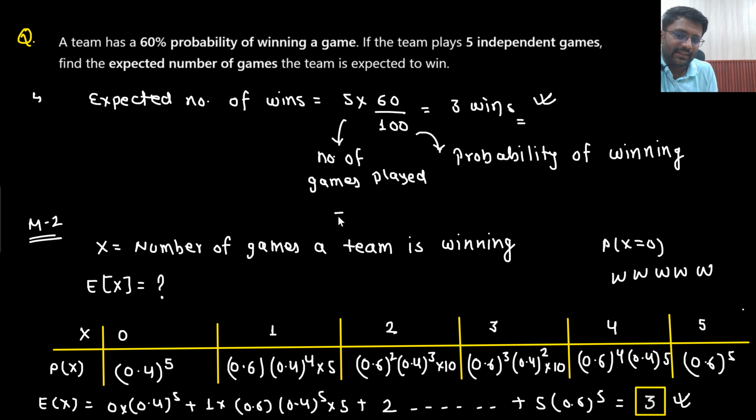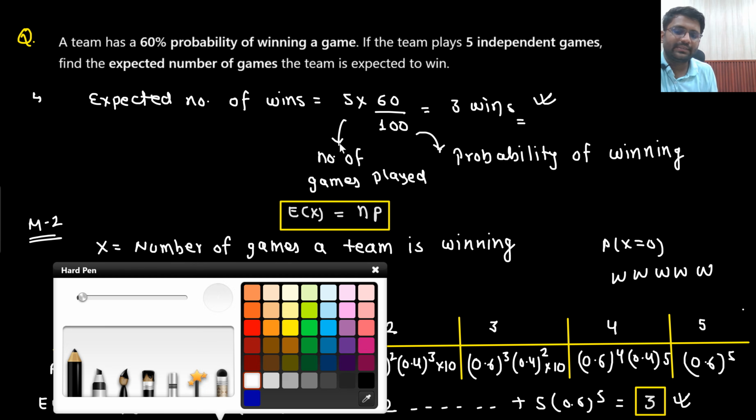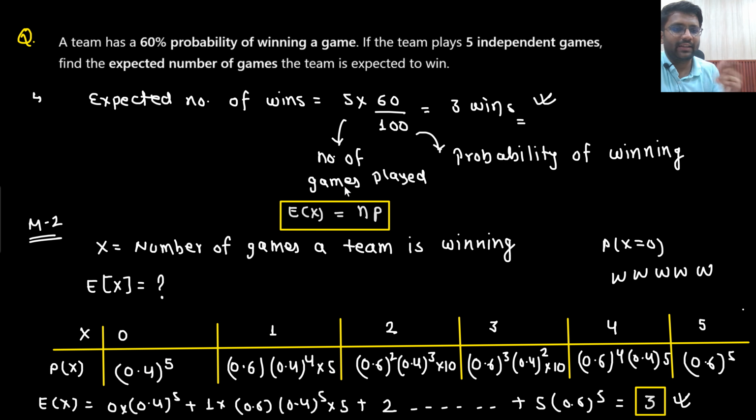The answer he is getting is, let's just say, the number of games played is equal to the number of trials multiplied with the probability of success. So this is your expectation of x. He is getting this answer, where n is the number of games played, which is equal to the number of trials. Out of 5 trials, you may get success in 0 trials, or in 1 trial, or in 2 trials, or in 3 trials, or in 4 trials, or in 5 trials.